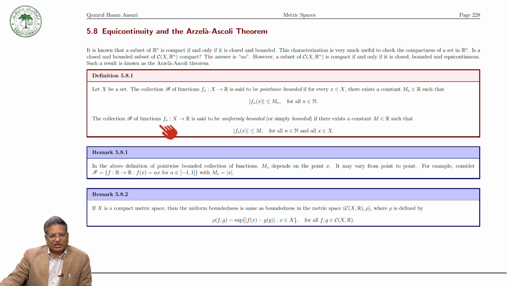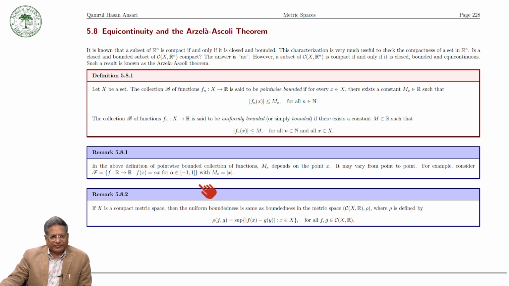Then we say that the family of real valued functions defined on a set X is uniformly bounded, or simply bounded, if there exists a constant M such that |fn(x)| is less than or equal to M for all natural numbers n and for all x in X. That is to say, this capital M is independent of x, or you can say that capital M works for every x in X.